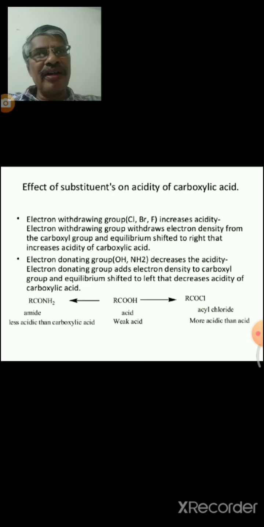Acetic acid, on acylation, gives acetyl chloride. Acetyl chloride is more acidic than acetic acid, and acetamide is less acidic than acetic acid. For example, fluoroacetic acid and chloroacetic acid: fluoroacetic acid is a stronger acid than chloroacetic acid. As the minus inductive effect increases, acidic strength increases; as the plus inductive effect increases, acidic strength decreases.